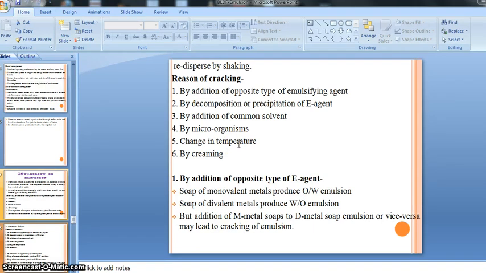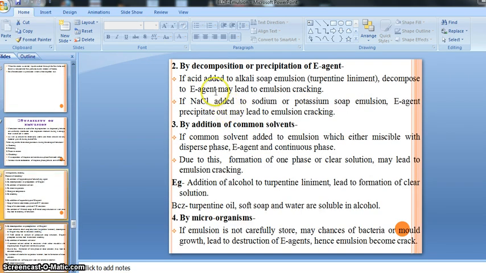If we are going to prepare an O/W emulsion, we know that monovalent metals are used as emulsifying agent, but if we accidentally add a divalent one instead, there is a chance of cracking. Decomposition or precipitation of the emulsifying agent can also occur due to addition of acid and some NaCl in a particular preparation. Then there is addition of a common solvent like alcohol.